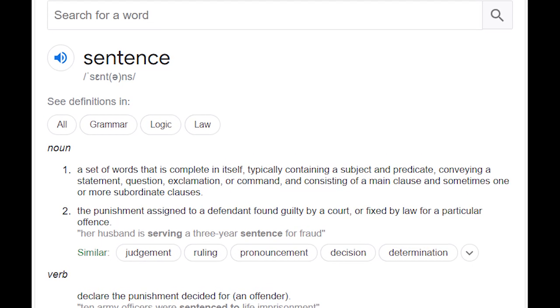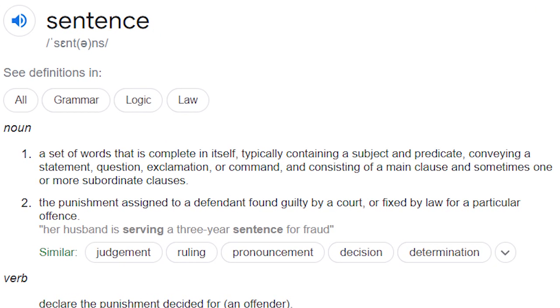So, what is a text or a sentence and what's the sentiment behind them? As per Google, a sentence or a text is a set of words that is complete in itself, typically containing a subject and predicate, conveying a statement, question, exclamation, or command. So, a sentence has different words and all the words have some meaning, or I should say sentiments behind them. Now, in order to feed it into a neural network model or any other machine learning model and analyze them, we need to convert them into a set or an array of numbers. The big question is how to do it.